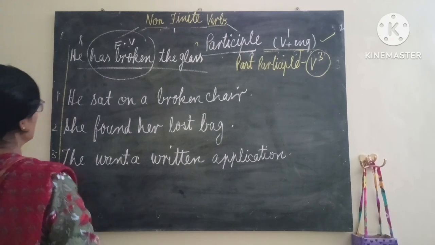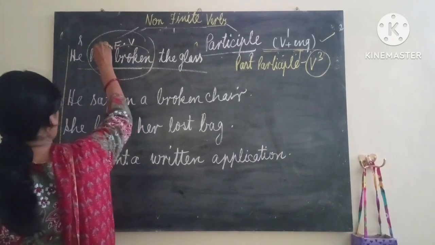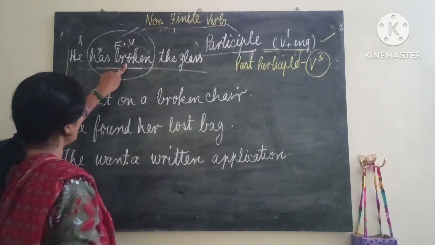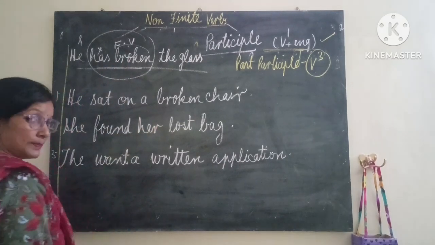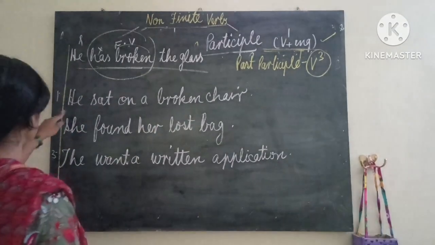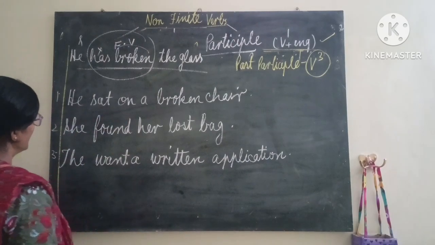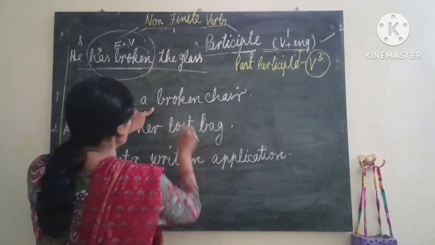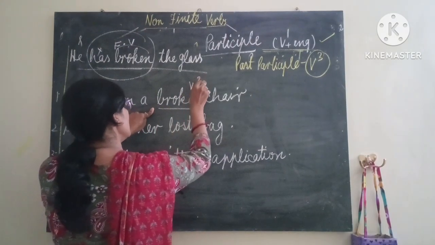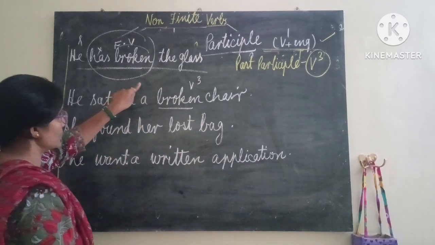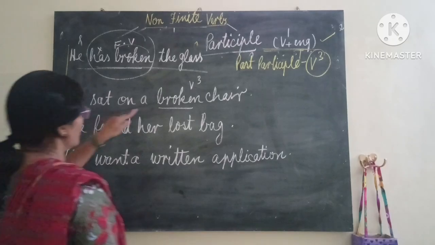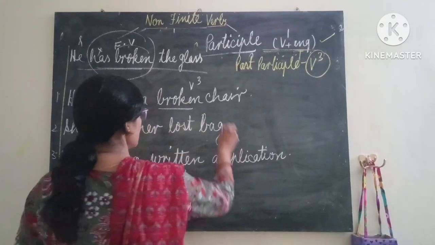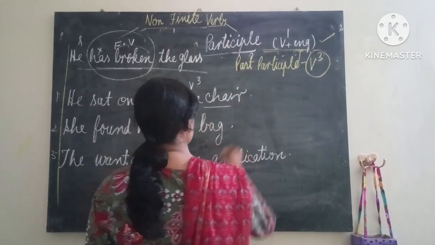Now let's see this broken. When this broken is without has, have, had, only broken, only the third form of the verb, it will behave as an adjective. They are participles, non-finite verbs. He sat on a broken chair. Here you can see this is the third form of the verb, V3. You can see before that, no has, no had, no have, no will have, no shall have. Broken, and after that chair is written. This is a noun.